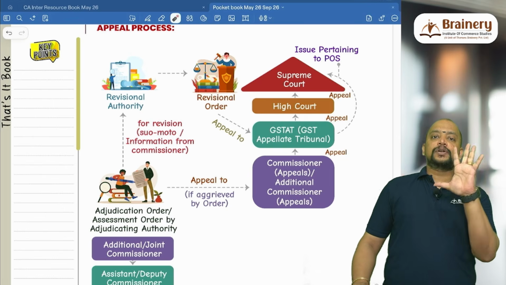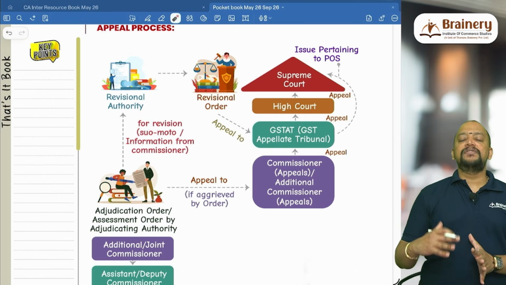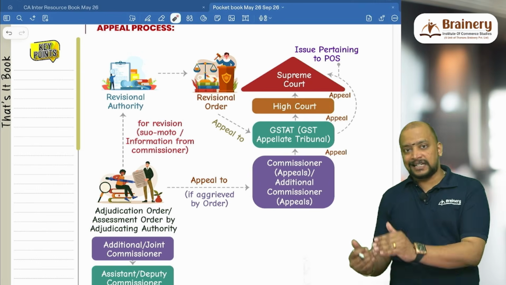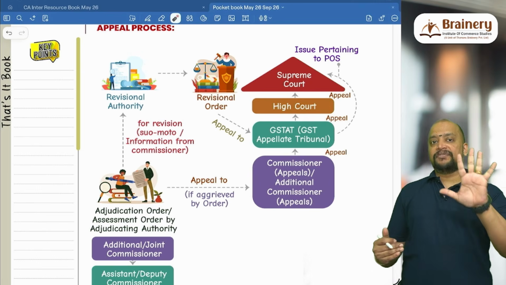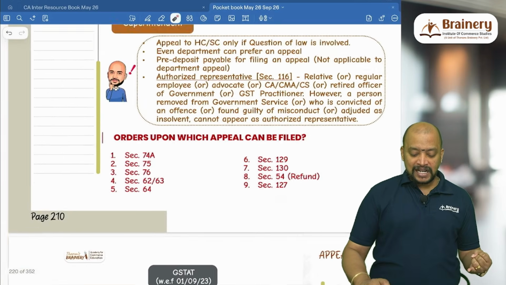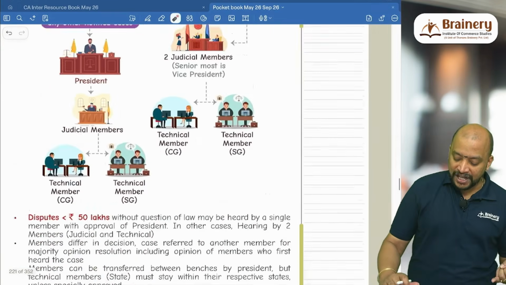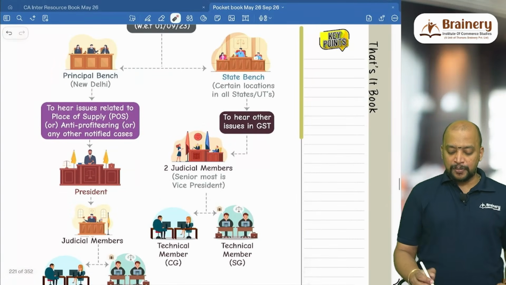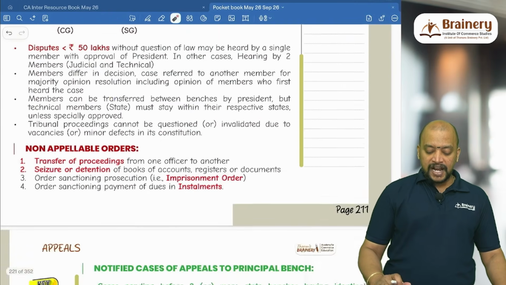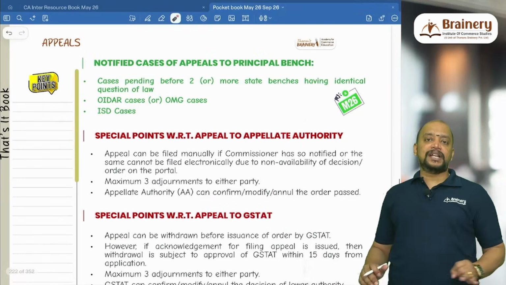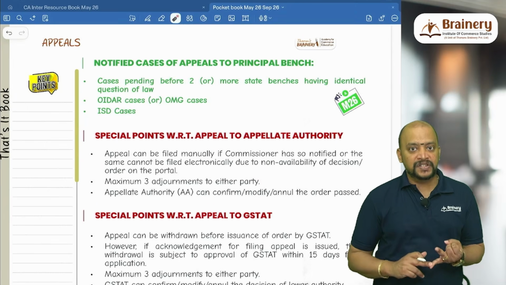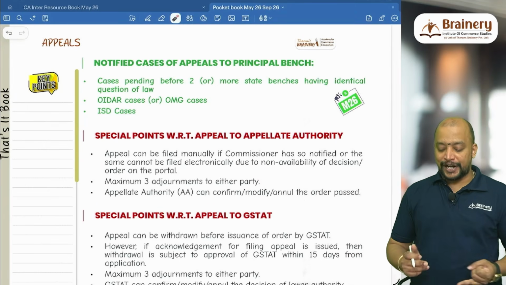remember there are a total of 5 situations where the appeal will be made to the Supreme Court from the tribunal directly, by skipping the High Court. So 5 cases. Number 1, place of supply. Place of supply is one case, and thereafter we have anti-profiteering, and 3 more notified cases that were newly added. So first one, if the issue is related to place of supply.